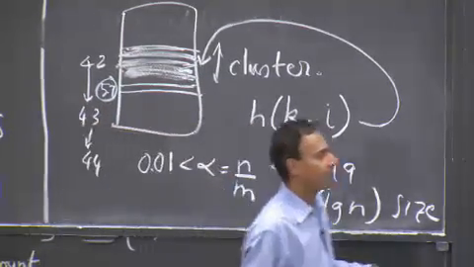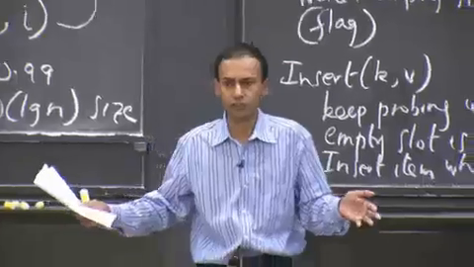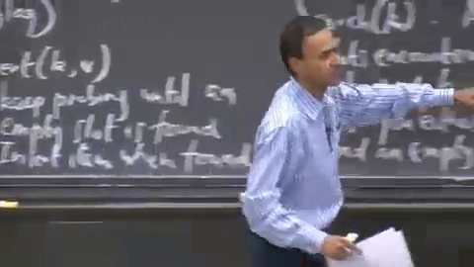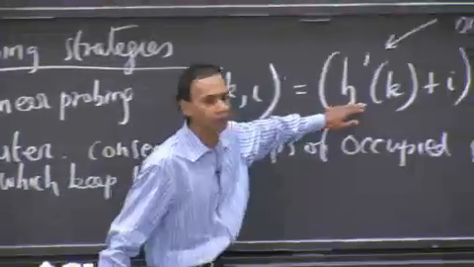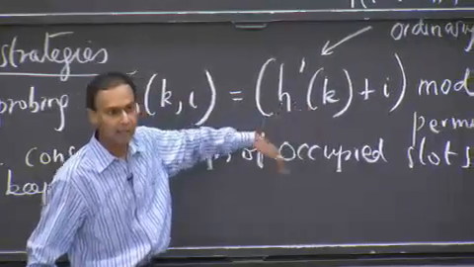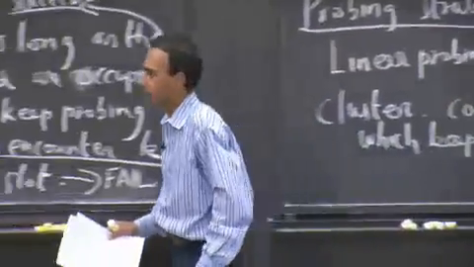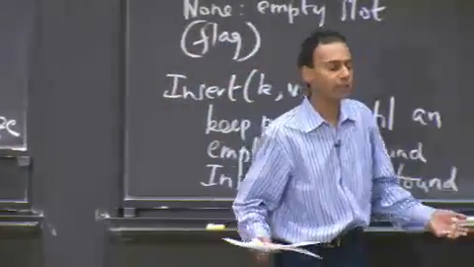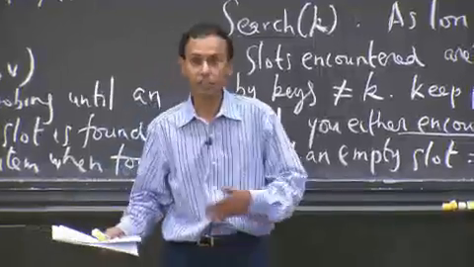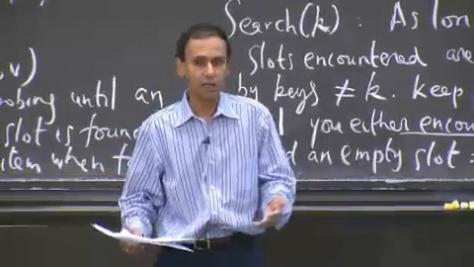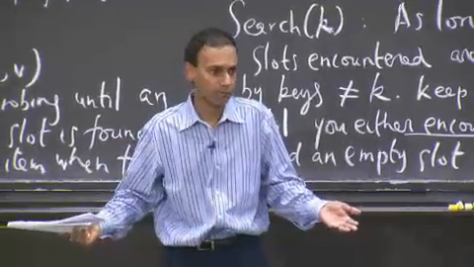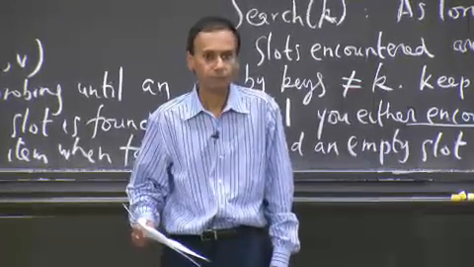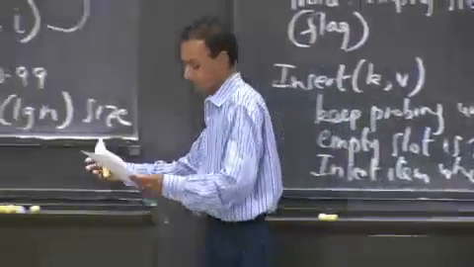So h prime k can be this perfect hash function. All right. So there's a problem here beyond the choice of h prime k, which is this hash function that worked really well for chaining. And the problem here is the linear probing aspect of it. And so what does that mean? If you have clusters of theta log n, then your search and your insert are not going to be constant time anymore, right? Which is bad, even in a probabilistic sense. Okay?